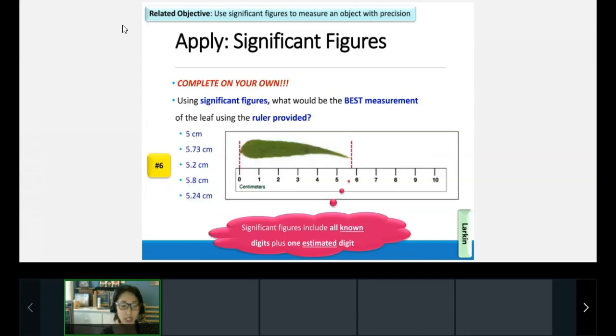Number 6, you need to be able to do on your own. Okay, I'm going to go ahead and start you off though. Number 6 says, using significant figures, what would be the best measurement of the leaf using the ruler provided? Okay, so again, you have a known digit. Everyone should know that this is at least 5 something. Your known digit is 5, but you need one more estimated digit. So take a look at that estimate.